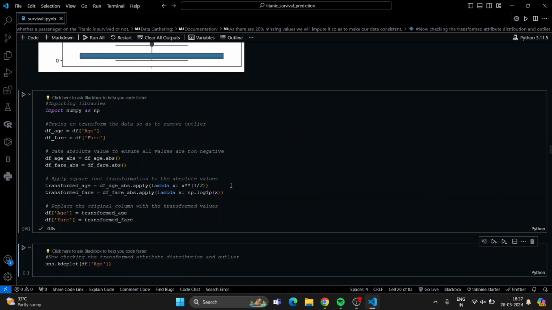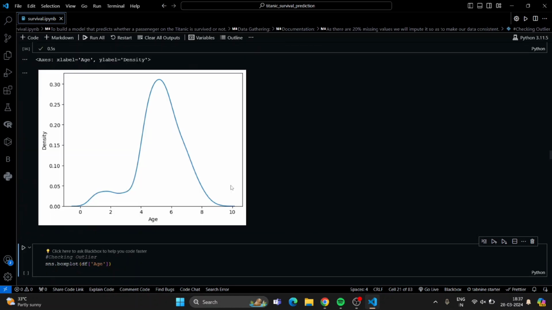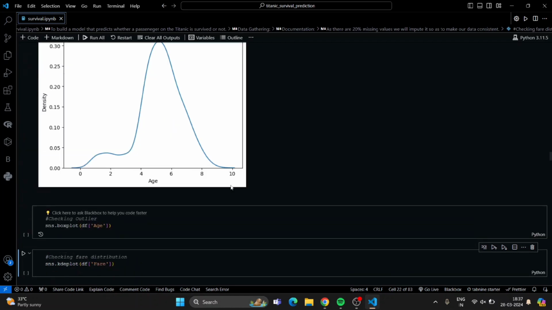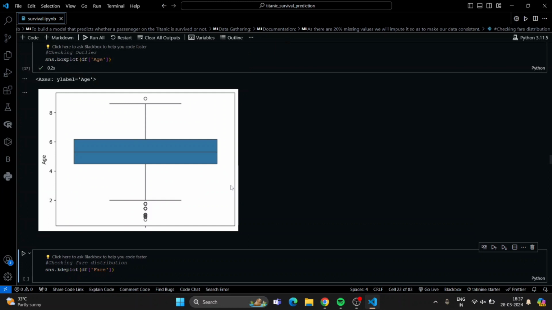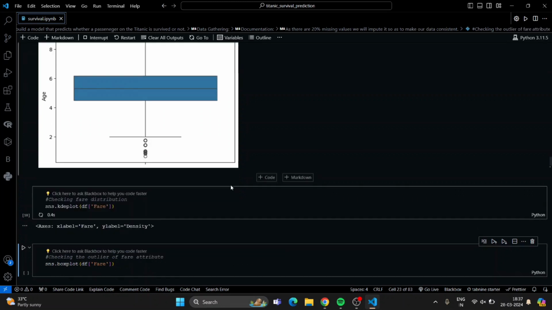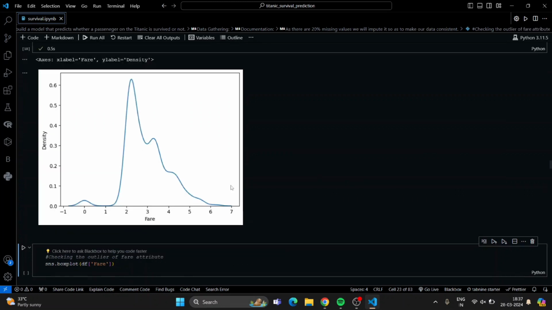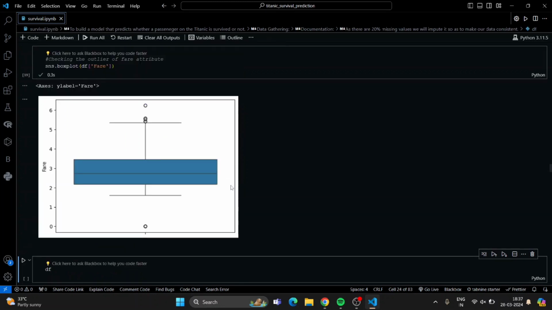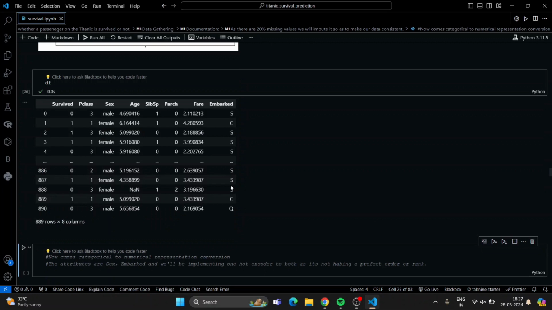After transforming the attributes, the new distribution looks like this. For age, the outliers are somewhat reduced, we can say. And fare now has a somewhat normal distribution, and here also the outliers are somewhat reduced.